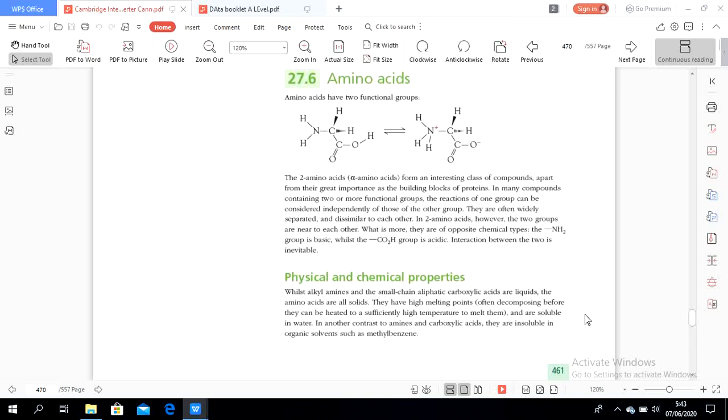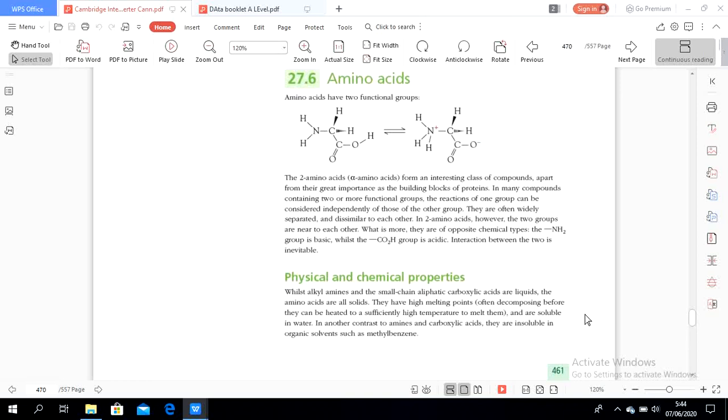Because one end has amine, and amine has hydrogen bonding. And the other end of the molecule contains OH. We know OH is also hydrogen bonding. That makes them have high melting and boiling points.